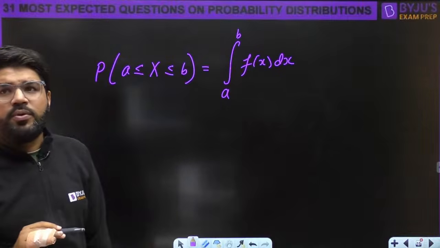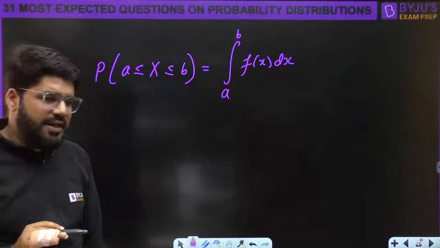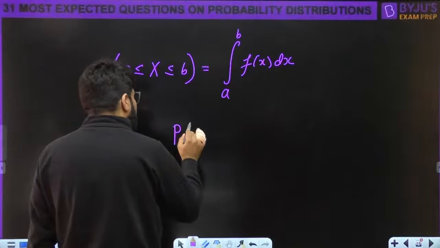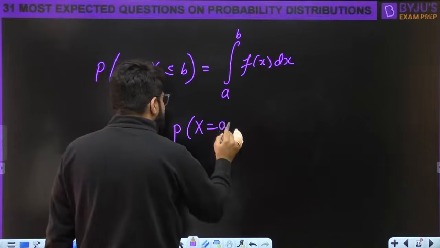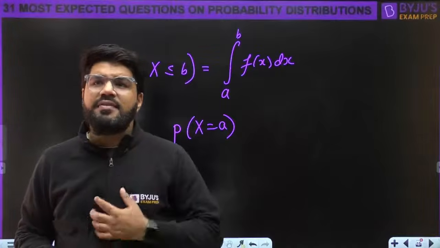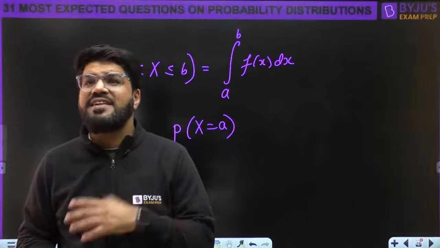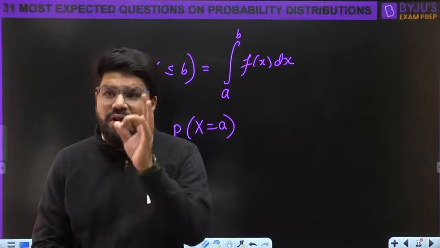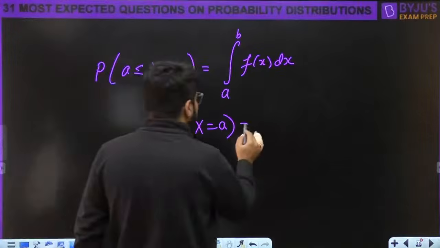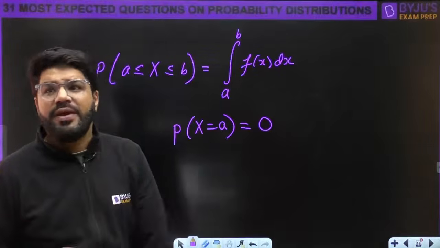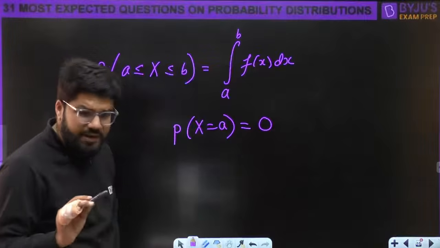Okay, next point to be noted. Probability A less than X less than B is the integral from A to B of f(x) dx. By chance, if I ask you what is the probability that X takes a specific value A, tell me. For a continuous random variable, what is the probability of any single value? It's always 0. Remember all key points. I'm adding all key points with every question. Probability of a single point is always 0 in case of a continuous random variable.